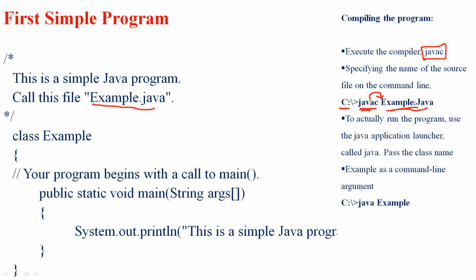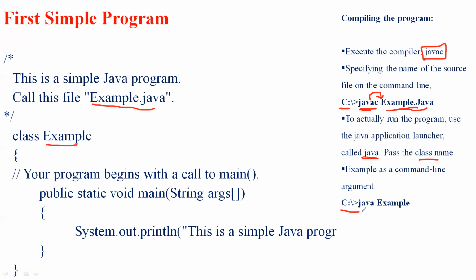The output of javac is not directly executable. So in order to run the program, we use the Java application launcher, which is called java. This is the Java application launcher used to run the Java program. To do so, we need to pass the class name as a command line argument. Here, what is the class name? It is Example.